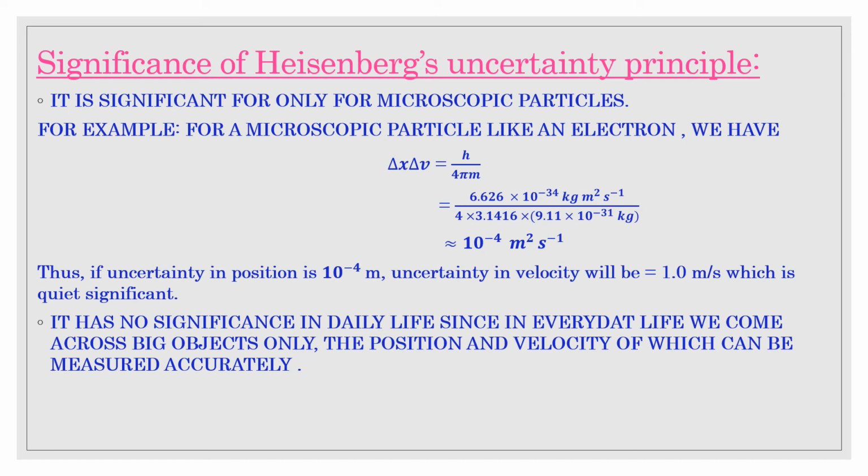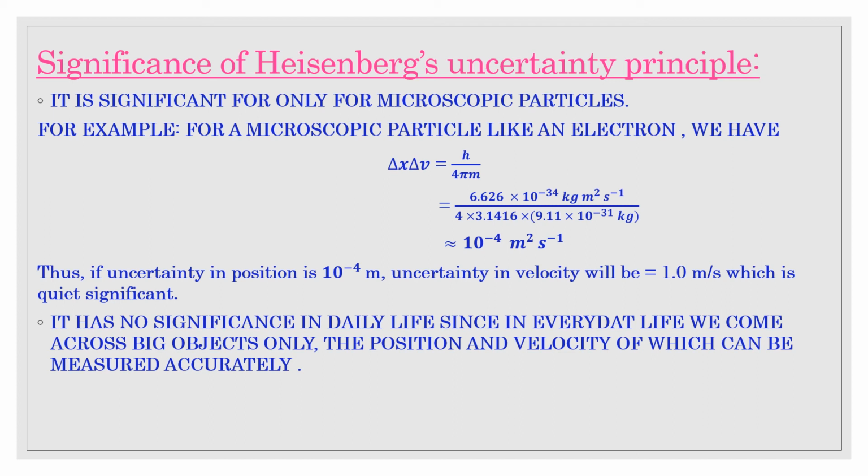So the product del x into del v is 10 to the power minus 28, which is an extremely small value. For particles of mass greater than 1 mg, the product will be still smaller. Hence these values are negligible.